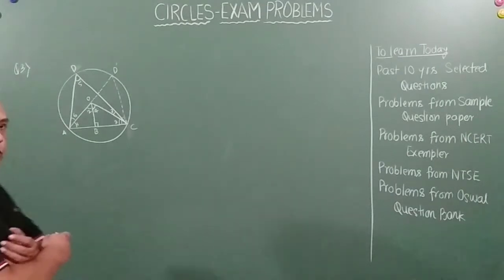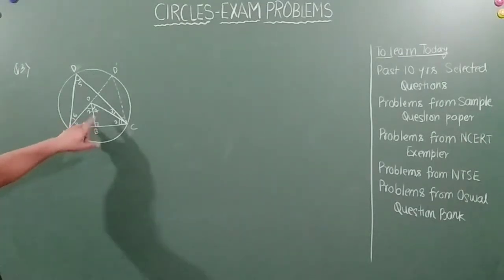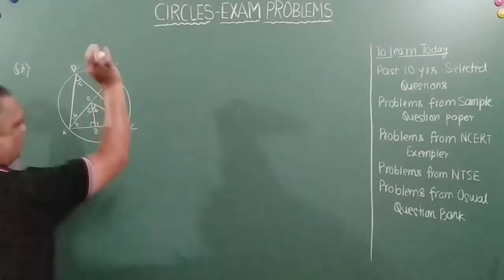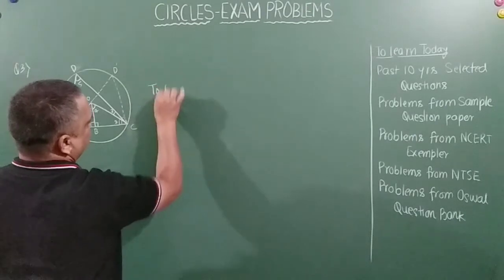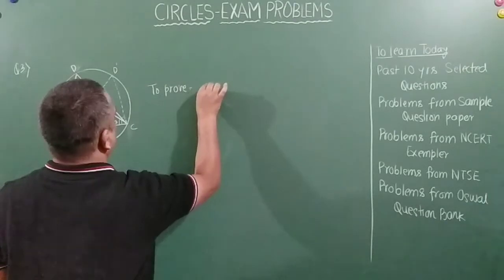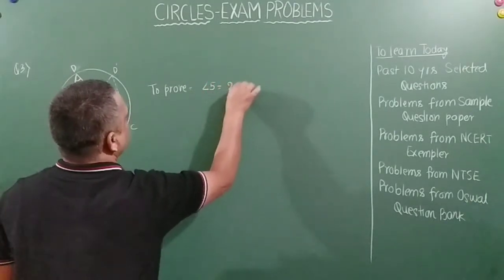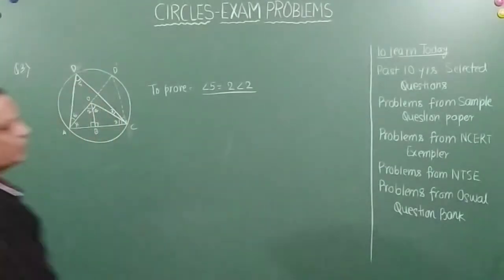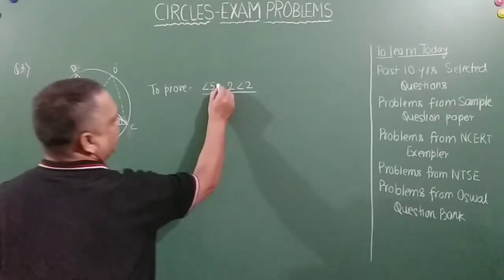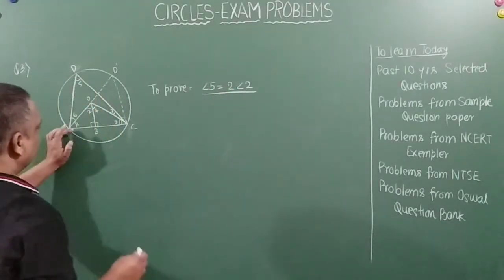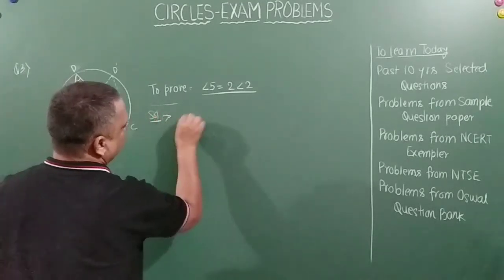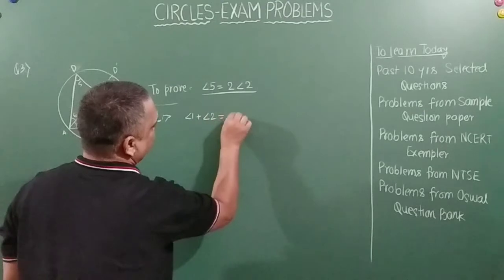Now what do we do? See, angle 1 plus angle 2 will be equal to 90 degrees. Let's write what is to be proved: angle 5 is equal to 2 times angle 2. This is what is to be proved, right? Now angle 1 plus angle 2 is equal to 90 degrees.